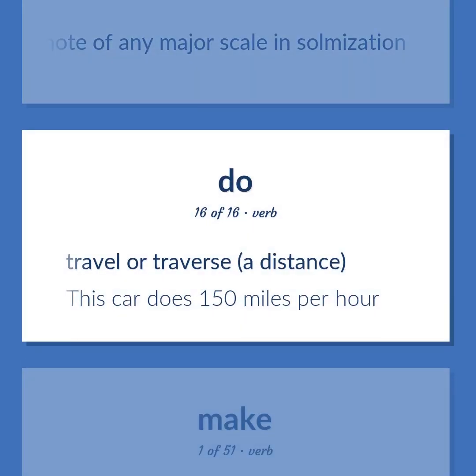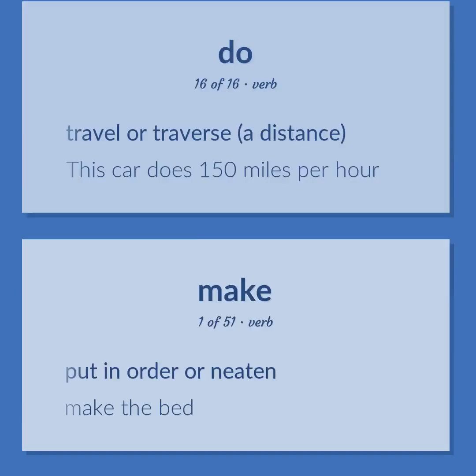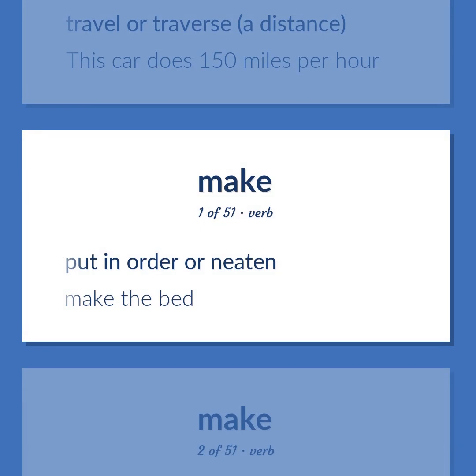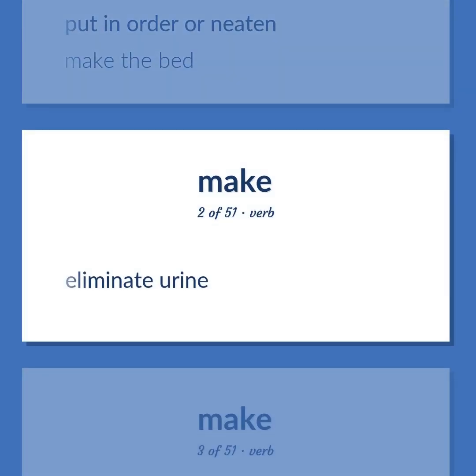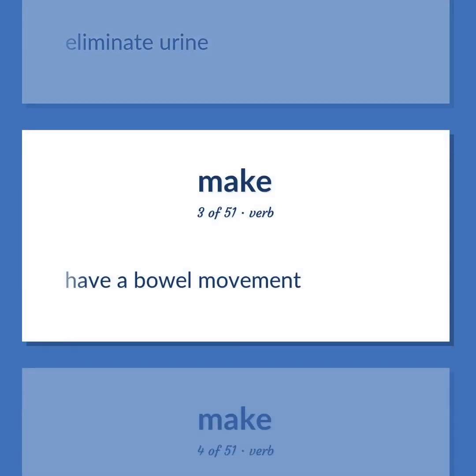Travel or traverse, a distance. This car does 150 miles per hour. Put in order or neaten. Make the bed. Eliminate urine. Have a bowel movement.